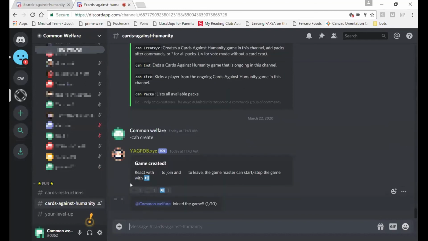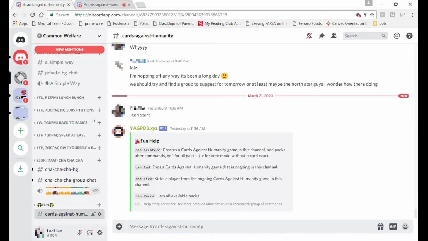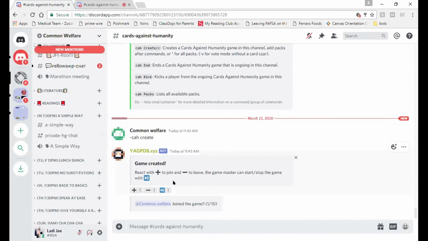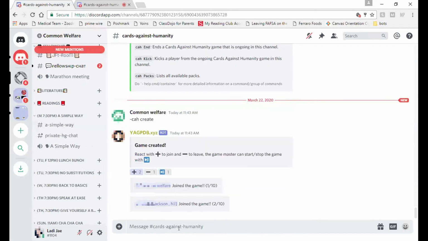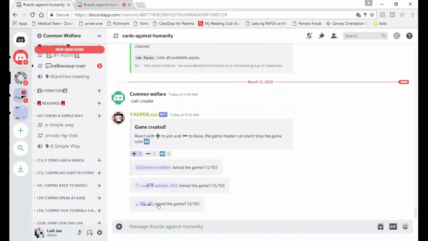So you can see that the game is started. It will give you directions. Each bot will usually have a command, and every bot that you download will tell you what its command is, which is pretty simple for most bots. Like this one is just the dash sign. So you can add any game.